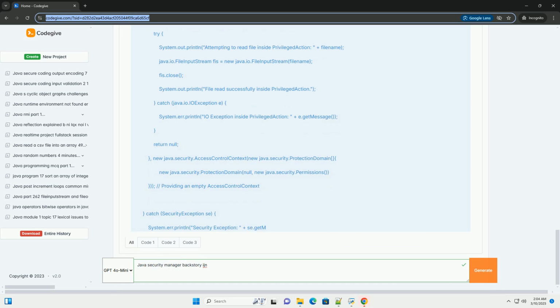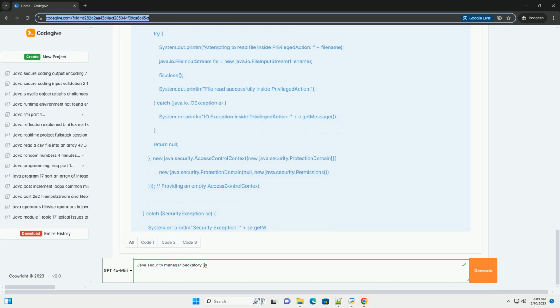Explanation. AccessController.doPrivileged allows code with higher privileges to perform actions on behalf of code with lower privileges. In this example, even though the main method may not have direct access to the file another_test.txt, the code within the privileged action can be granted the file permission to read the file if it's present in the policy file. The access control context is provided with an empty protection domain, effectively removing the caller's permission set during the execution of the privileged action, and relying solely on policy-based permissions.